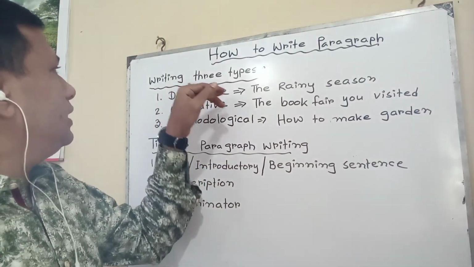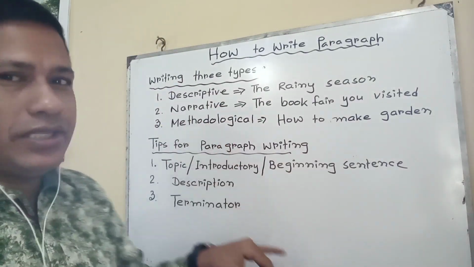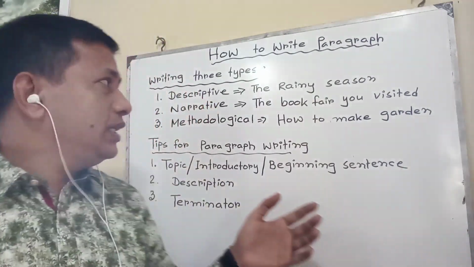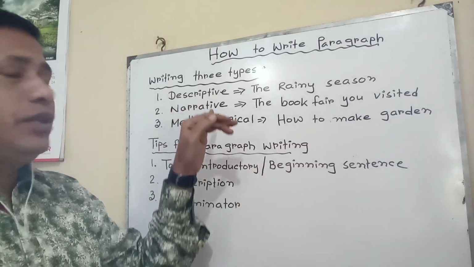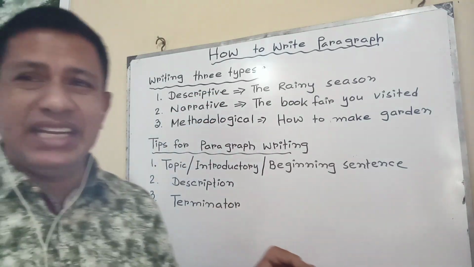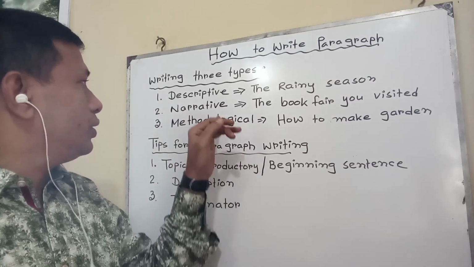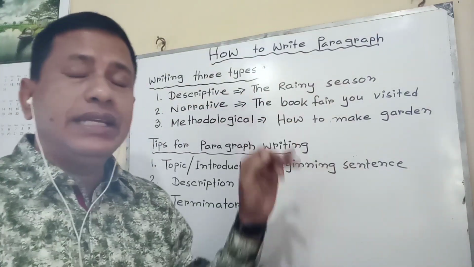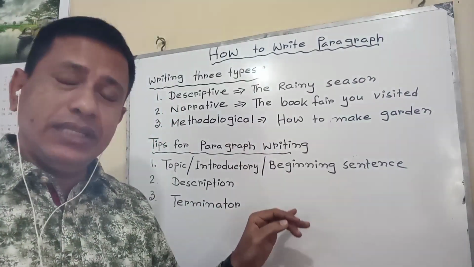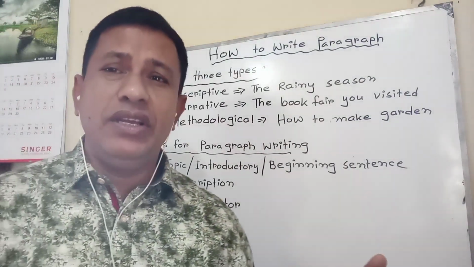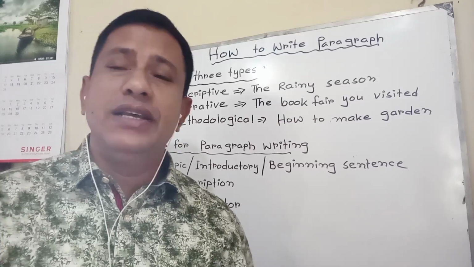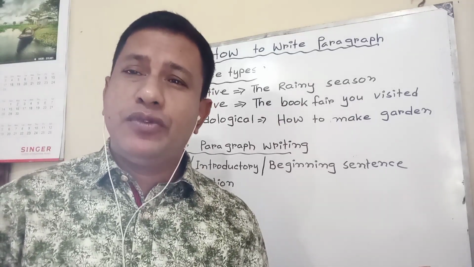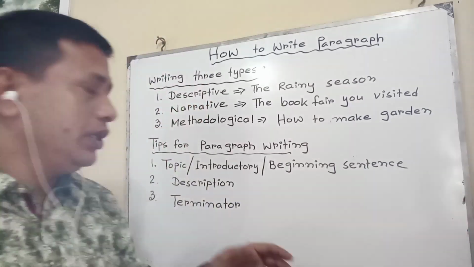I am writing here again that writing has 3 types: descriptive, narrative, methodological. So you have to identify and select which one you should choose here and which tense should be maintained here, which criteria you should select or maintain here. Such as descriptive always in present tense, narrative always in past tense. Methodological is also instructive. Here the sentences vary, such as you have to do it, you must collect it, you have to follow some rules in this way, or you will have to.